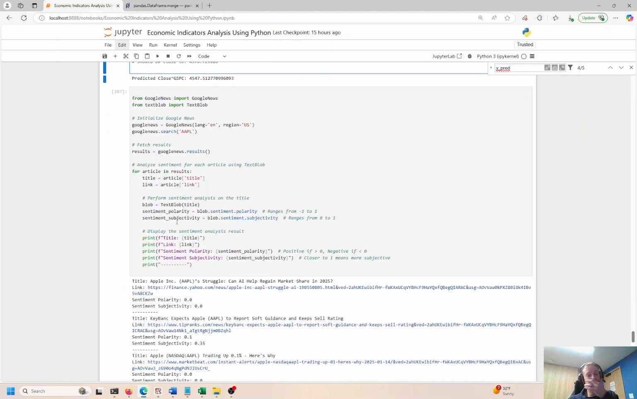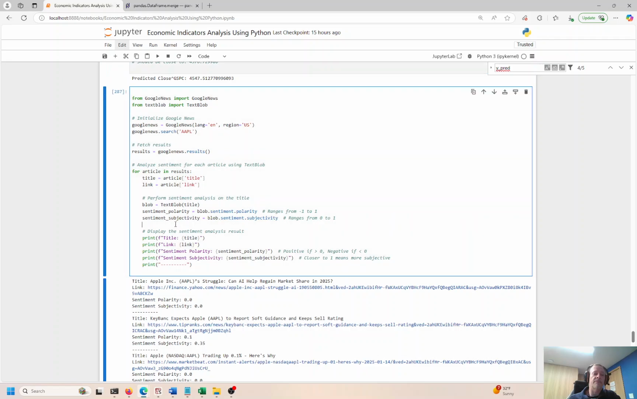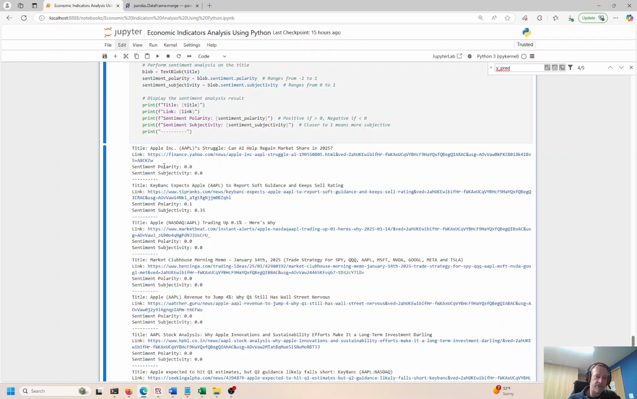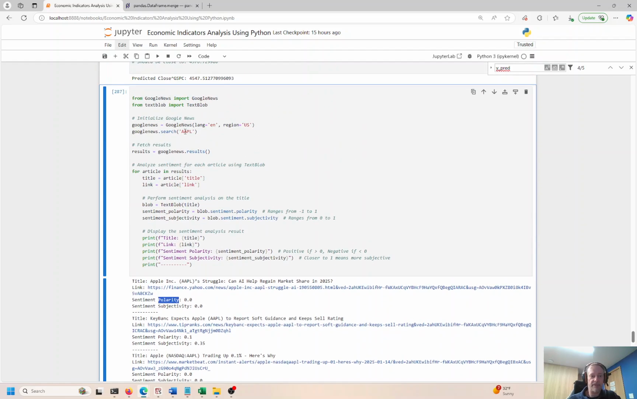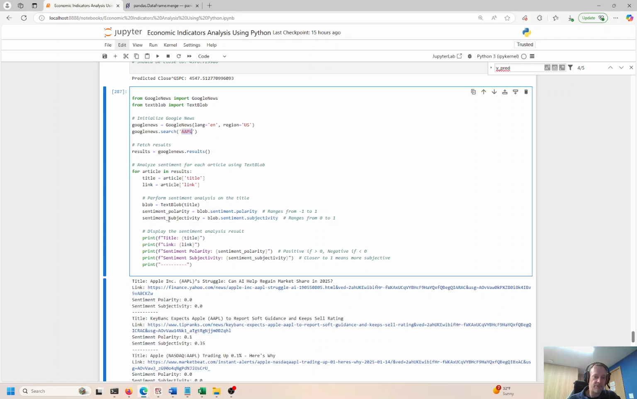So the last thing I'm going to do is pull in articles from Google News to check the sentiment analysis for each of these articles. So this is relative to Apple. I said, give me all the articles relevant to Apple. And I'm looking at polarity and subjectivity.